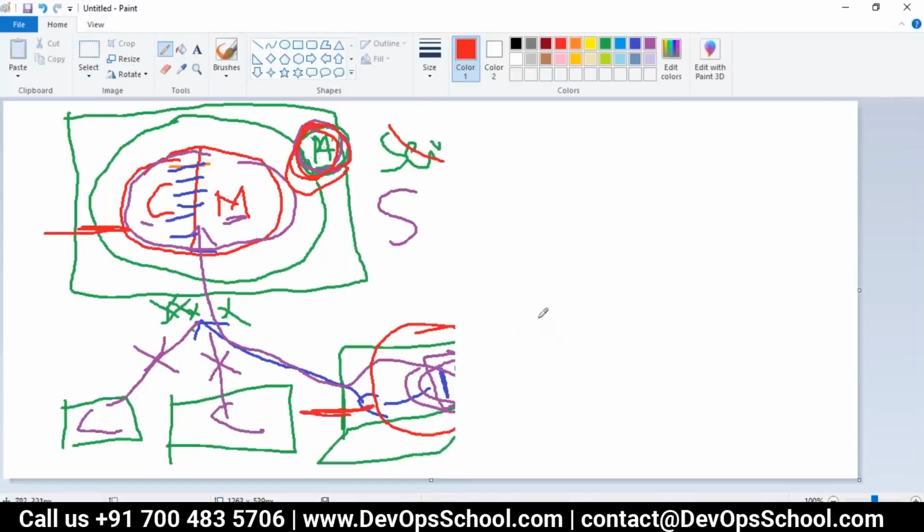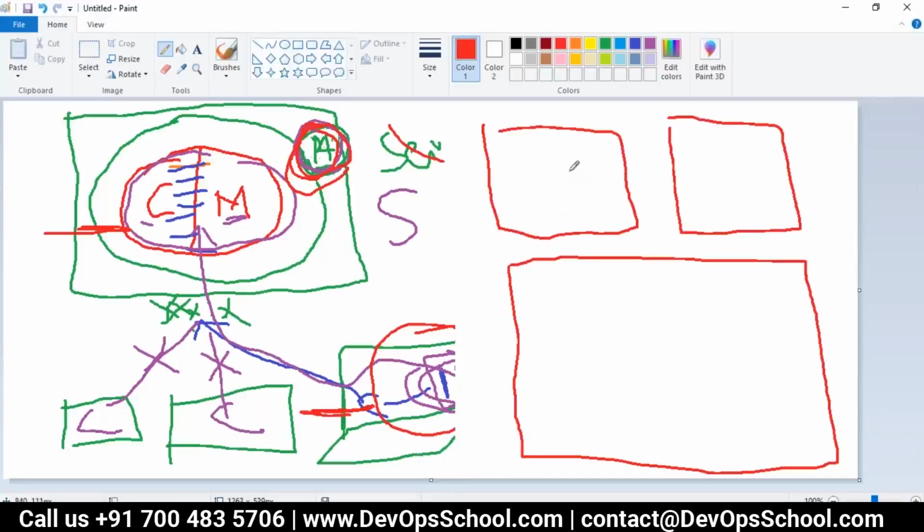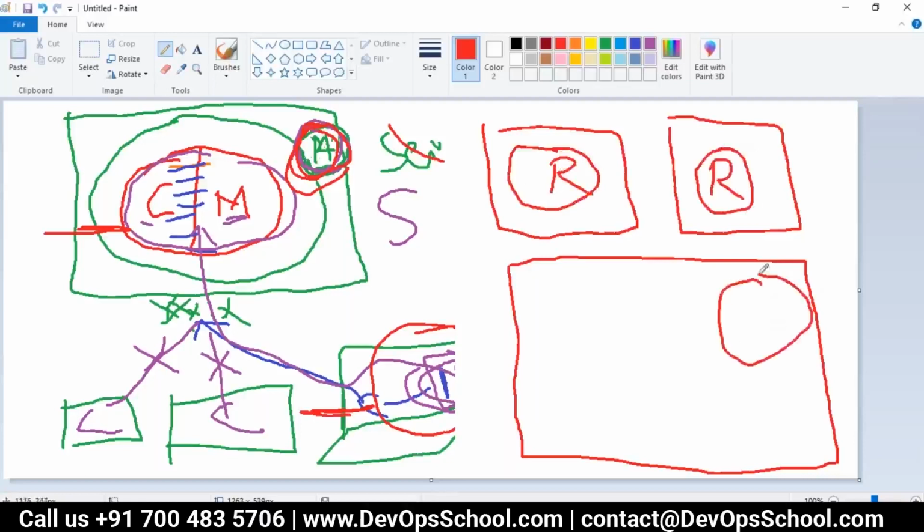But in a distributed model, your repository is located in your laptop only. Understand that. This is one laptop, this is another laptop, and this has a repository. This also has a repository. See that this laptop also has its own repository. Understand this?